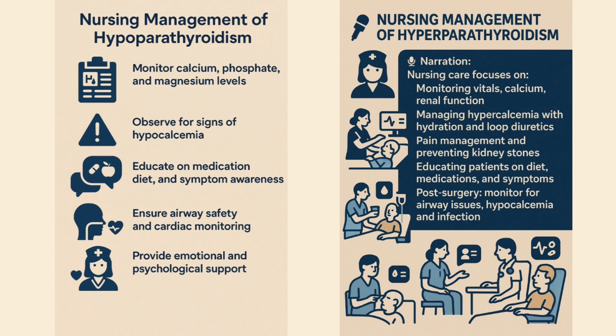For the nursing management of the hyperparathyroidism patient, nursing care focuses on monitoring vitals, calcium and renal functions, managing hypercalcemia with hydration and loop diuretics, pain management and preventing kidney stones, and educating the patient on diet, medication and symptoms. For post-surgery, monitor for airway issues, hypocalcemia and infection in the patient. This can all be done by the nurses for managing the conditions of hypo and hyperparathyroidism.